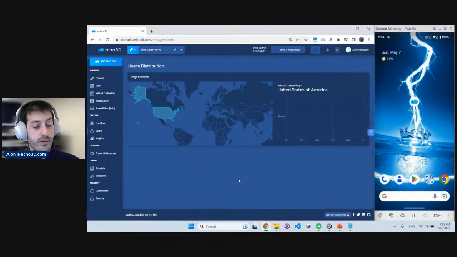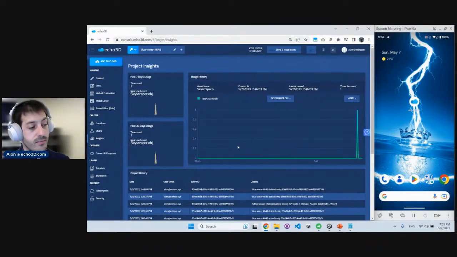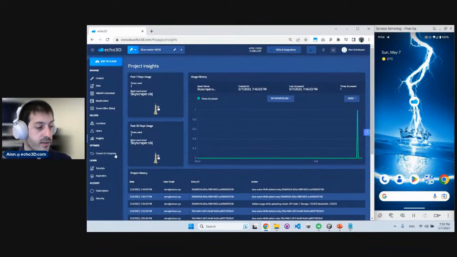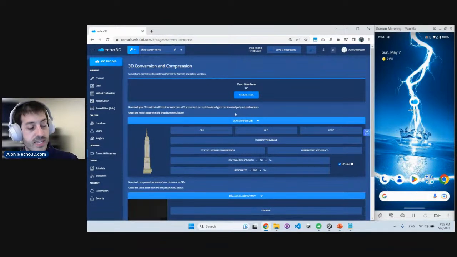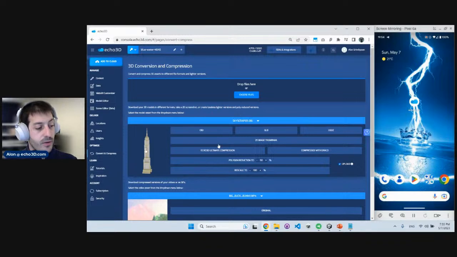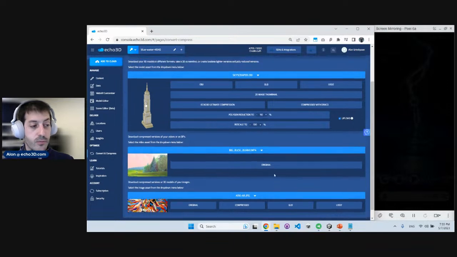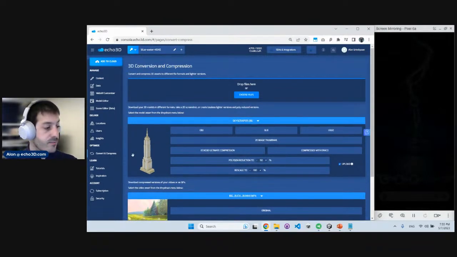You can also monitor what users are coming into your platform and where they're coming from, to understand how your app is performing, how your asset is performing. You can see insights across your entire project. So we already saw that the Empire State Building was used, so we have this spike in usage, but you can see what was the most popular model in the last 30 days and what actions were taken on my project. You can really see all the logs right here in the insights page. You can convert and compress assets, as we saw earlier. That applies for 3D models and 2D assets as well. You can compress and convert images really, really quickly through the console itself.